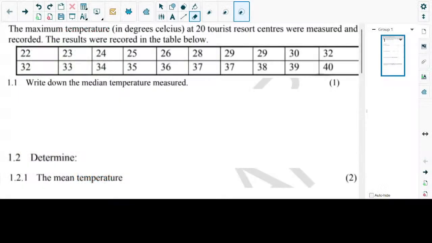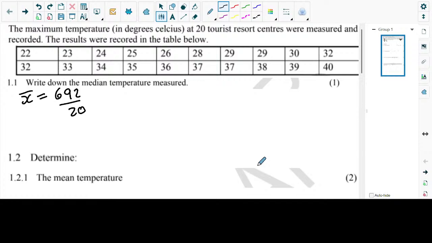Let me go back to my notebook. What is the answer? The sum of x, not x squared, is 629. It's 629 all over 20. I'm going to write 629 all over 20. Then we will give you 1 mark for that. This thing is 2 marks.